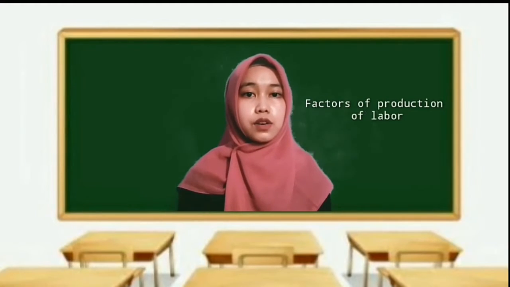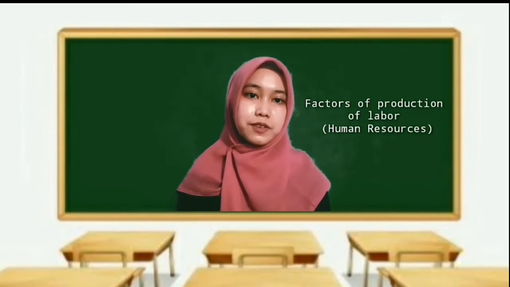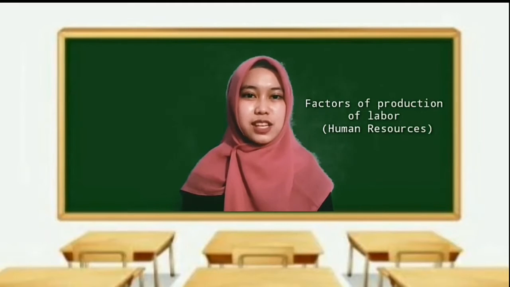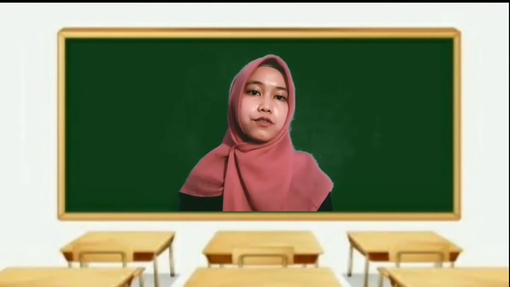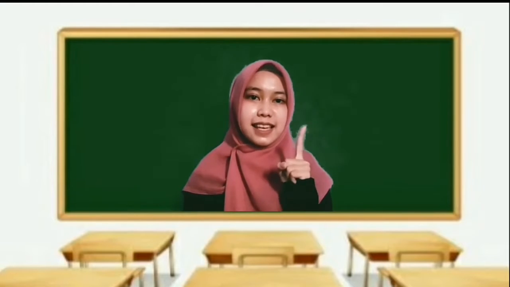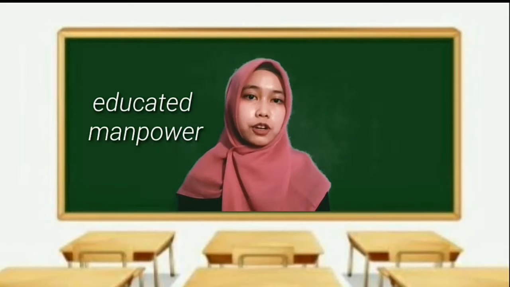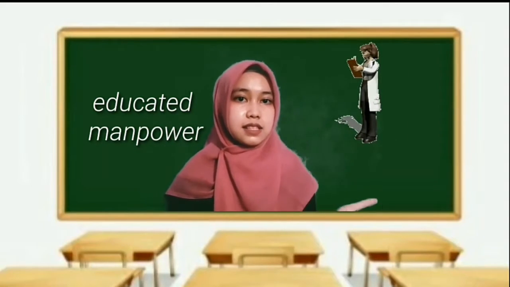Second is factors of production of labor or human resources. Human resources, it is the human mind and energy that is used in production activities. There are 3 types of labor. First is educated manpower, produced through formal education. Example, doctors and teachers.